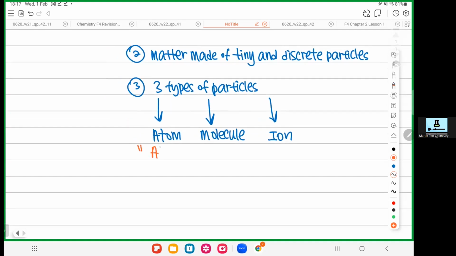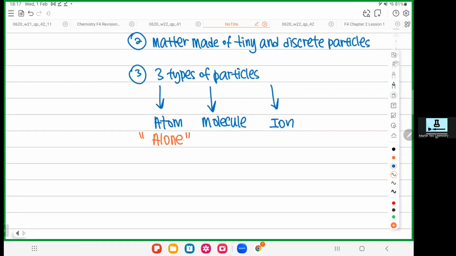Atom is somebody who is alone. So if you are alone, you don't have any friends, you are an atom. For example, let's say carbon. Carbon is alone. Carbon has no friend at all. Carbon is an atom. Aluminium, Al. Aluminium is alone. It doesn't combine with anything. It has no friend, so it's an atom. Okay, let's say another one. Mg. Mg is the symbol for magnesium. So magnesium is also alone. It has no friend, so it's an atom. That's it.